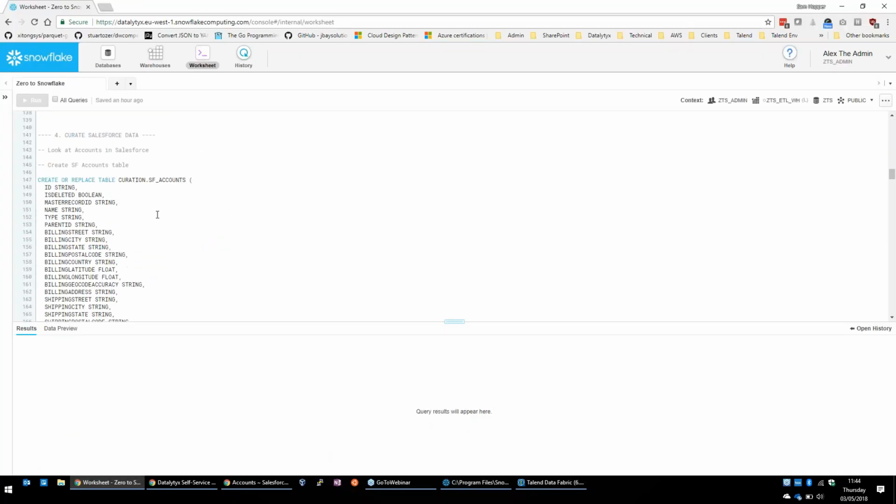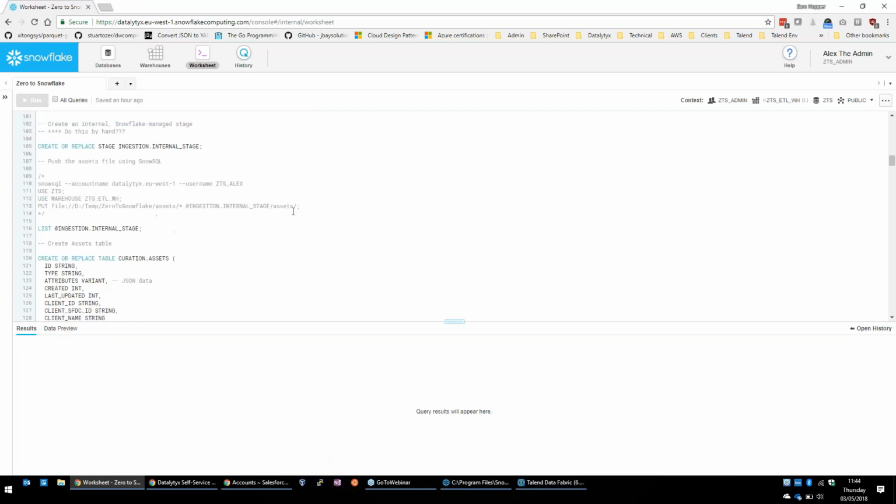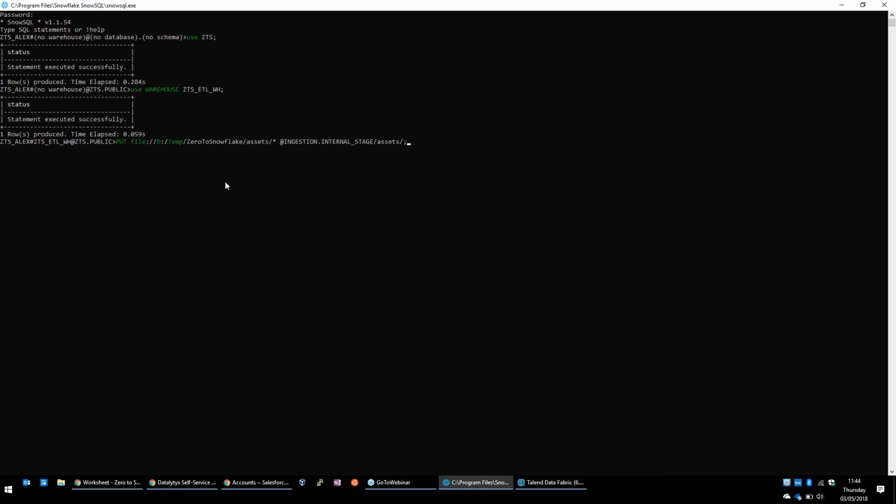There we go. So we've got the file locally. Let me talk you through this command before I execute it. We've got a file in our D drive, which is potentially a bunch of files. I'll put a wildcard on there, but it's actually just the one file in reality. That'll pick it up using that file-based URI specifier, and it's going to put it into the assets folder inside our internal stage. This is the internal stage we just created.